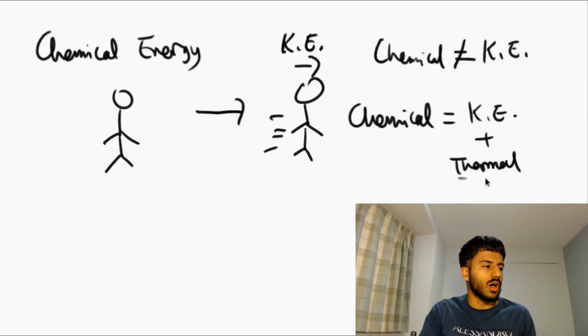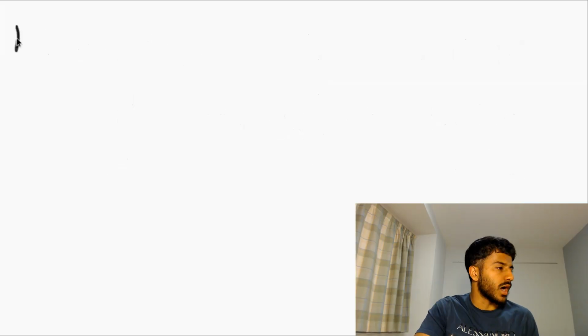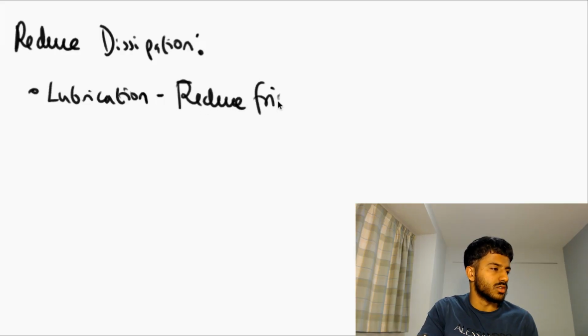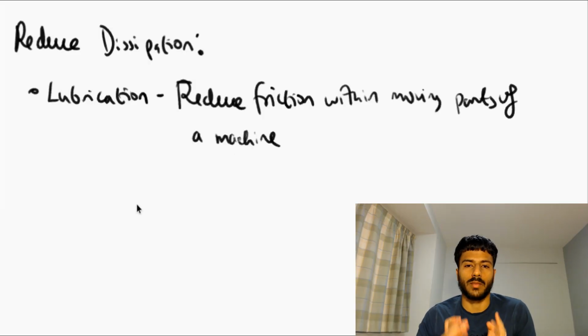But at the end of the day, this thermal energy that we're releasing is a waste energy, and it means that the process that we are going through is not very efficient. So we want to try and minimize as much waste energy that we produce. So how can we reduce dissipation? Well, one form is lubrication. And this is, for example, in machinery. What this will do is it will reduce friction within moving parts of a machine. Now, this could simply be applying oil to a metal surface.